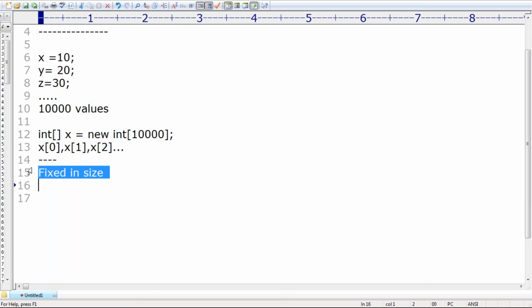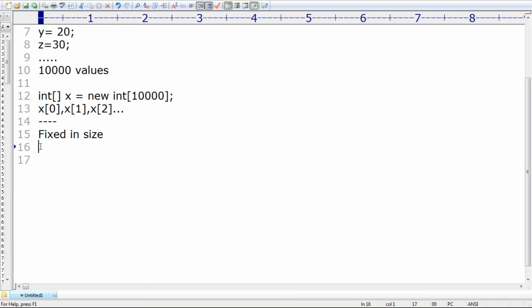Based on our requirement, we can't increase the size, we can't decrease the size. It is always fixed. So unnecessary memory by default is going to be wasted, right? Remember that, okay? This is one problem. Sir, another problem is also there. Sir, what is that problem?